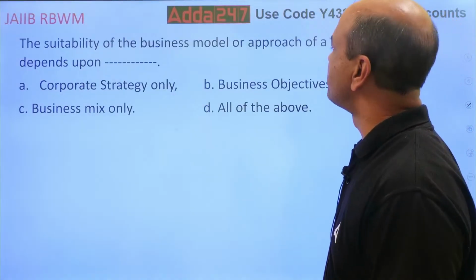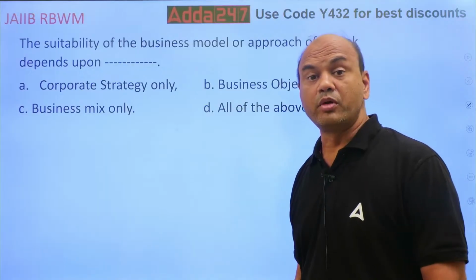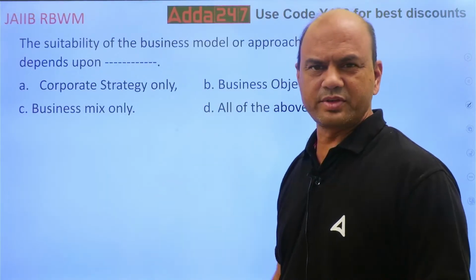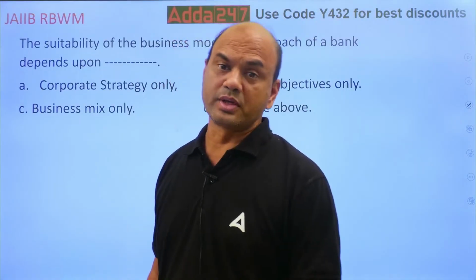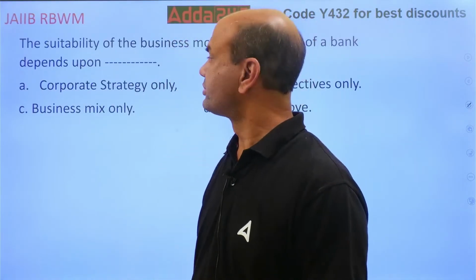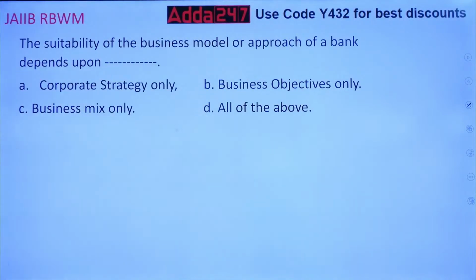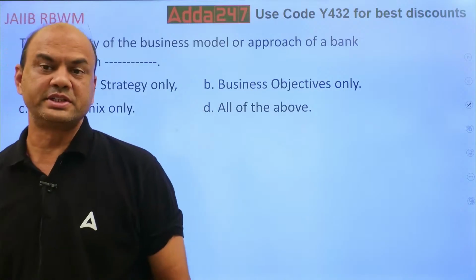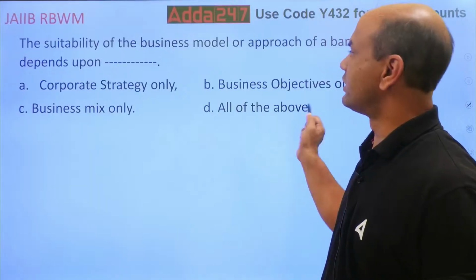The suitability of a business model or approach of a bank depends upon. Now model means the same model we just saw, PH, PV, horizontal, vertical. So the suitability depends on what? Corporate strategy, business objective, business mix, and all of the above.